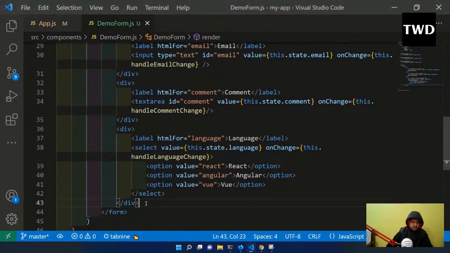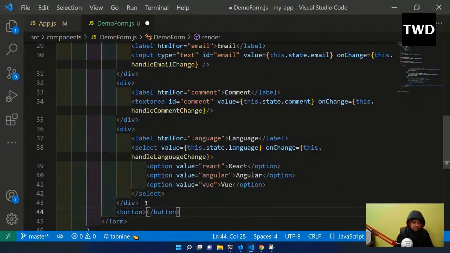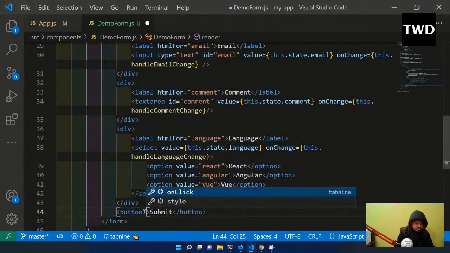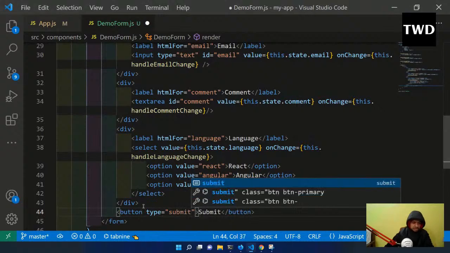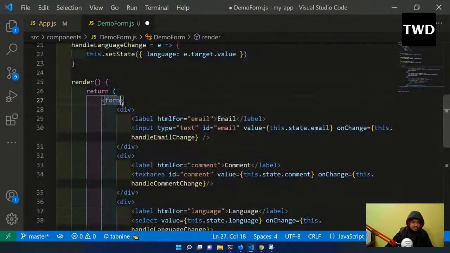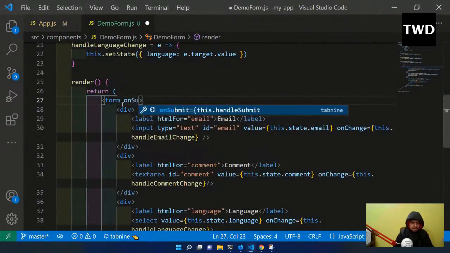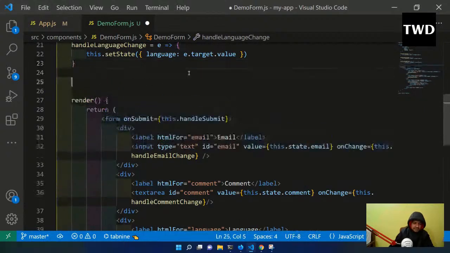So the last thing which we are going to do is the button is submit, with type equal to submit. I have to come up here and write onSubmit. Again, everything is camel case in React. On submit use this.handleSubmit, which is a perfect name, but you can take any name. This.handleSubmit I'll do, and I come here, and handleSubmit will receive e.